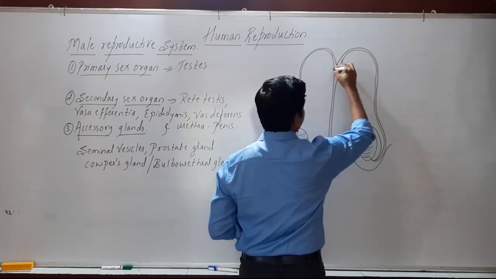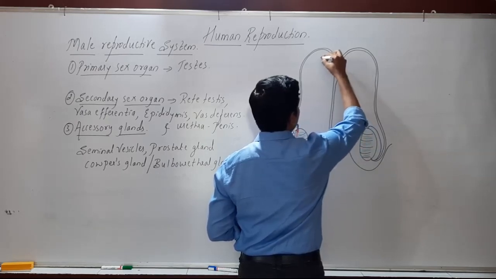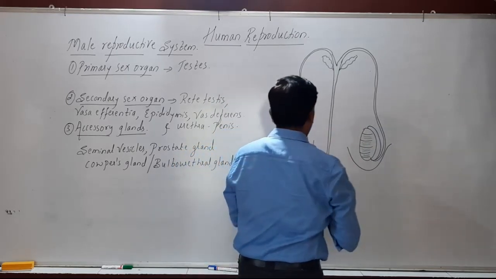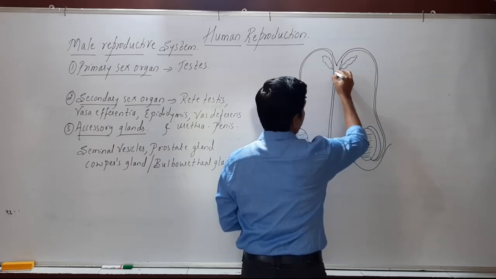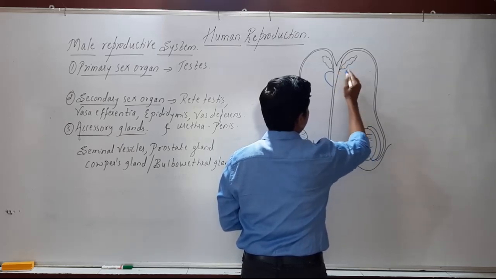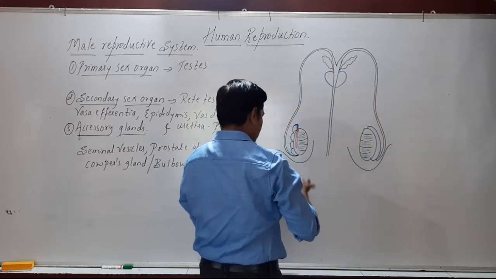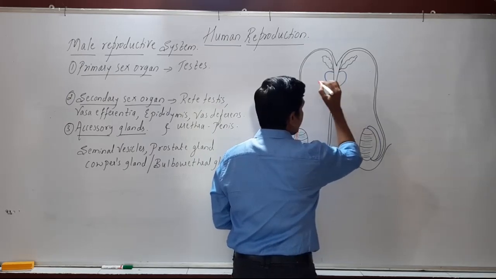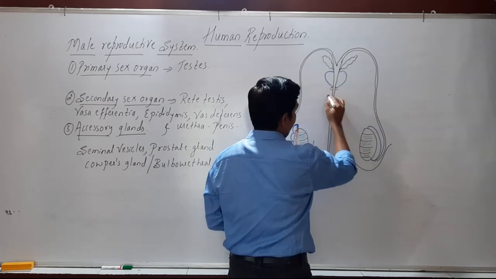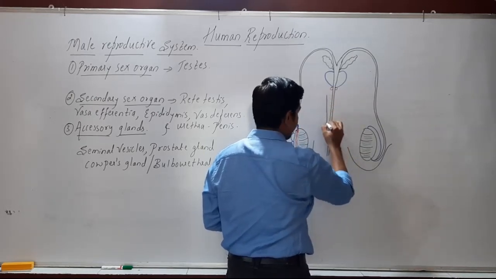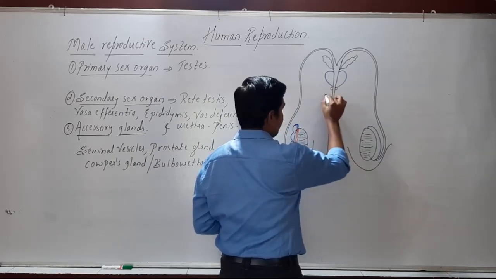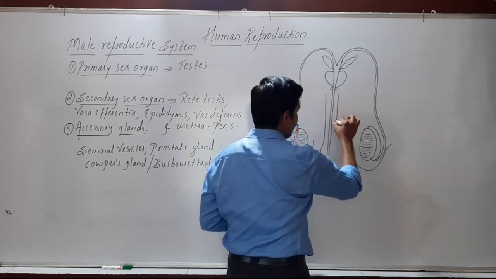And here we come across certain ducts which we call seminal vesicles, and here we have the largest gland, which is called Cowper's gland, and below the Cowper's gland, small P-shaped glands, we call them, sorry, this is the prostate gland, this is Cowper's gland, and here we come across the male external genitalia, the penis.